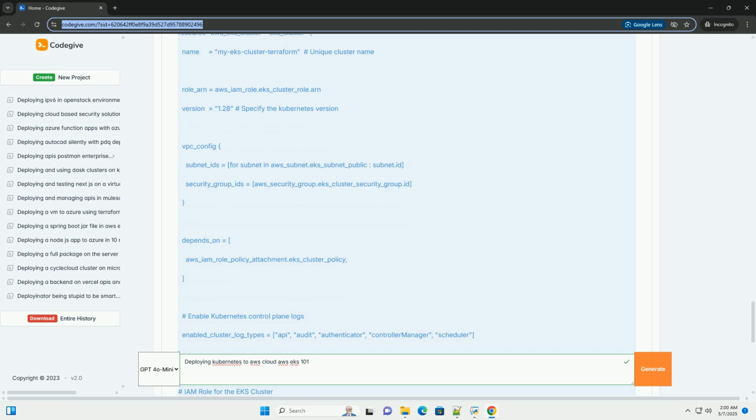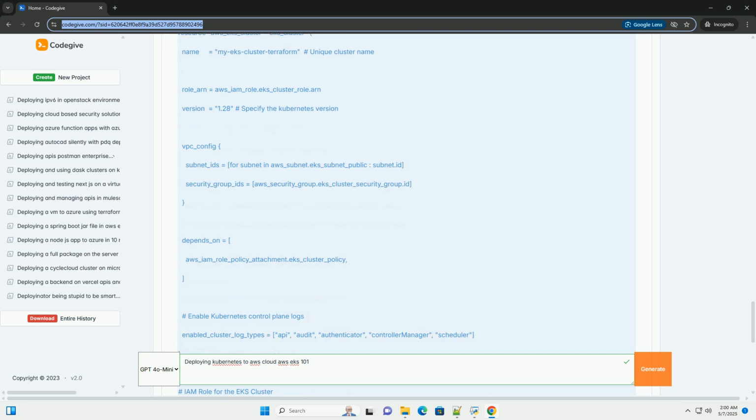Networking. Consider using a CNI, container network interface, plugin like Calico or Cilium for advanced networking features. Use network policies to control traffic between pods. Monitoring and logging. Use Prometheus and Grafana to monitor your Kubernetes cluster and applications. Use Fluentd or Elasticsearch to collect and analyze logs. Enable Kubernetes control plane logs for auditing and troubleshooting.